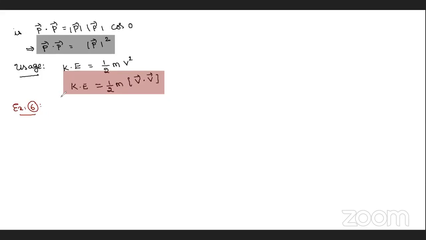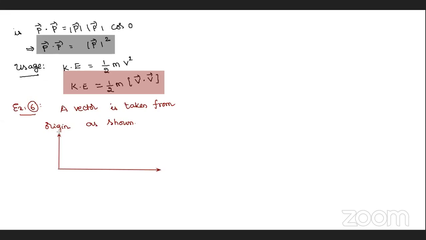Here, a vector is taken from the origin as shown. When a vector is taken from the origin, that is called which type of vector? Try to recollect. Is it a unit vector or a position vector?